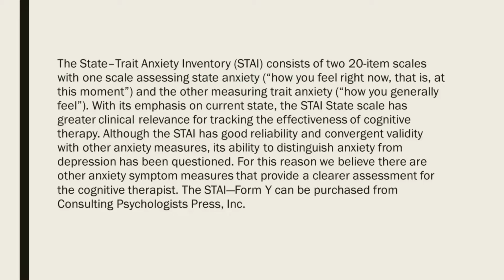Although the STAI has good reliability and convergent validity with other anxiety measures, its ability to distinguish anxiety from depression has been questioned. For this reason, we believe there are other anxiety symptom measures that provide a clearer assessment for the cognitive therapist. The STAI Form Y can be purchased from Consulting Psychologists Press.